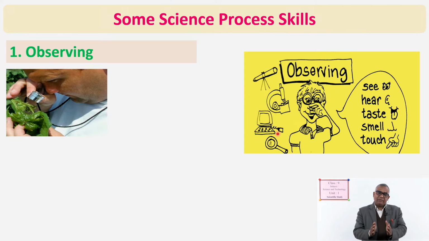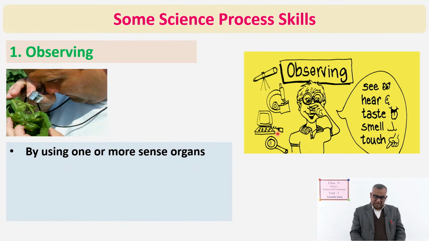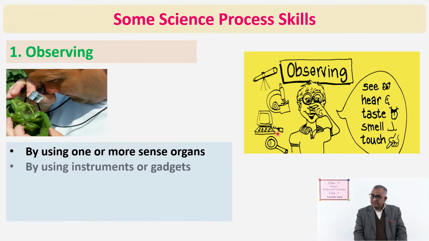So, any observation is not only those things which you can see, but also that which you can hear, that which you can smell, that which you can feel through skin, that which can be felt by tongue. So, by using different sense organs, whatever knowledge we get, that process of getting knowledge by using sense organs is called observing. By using one or more sense organs, it is done.